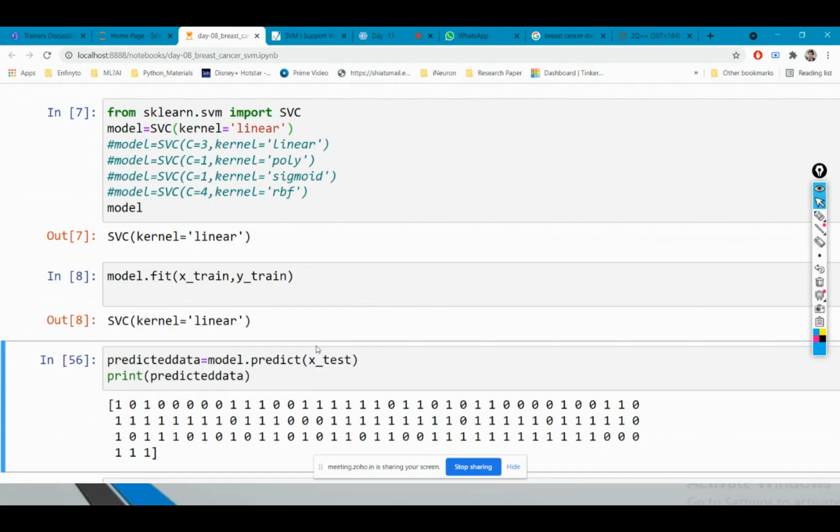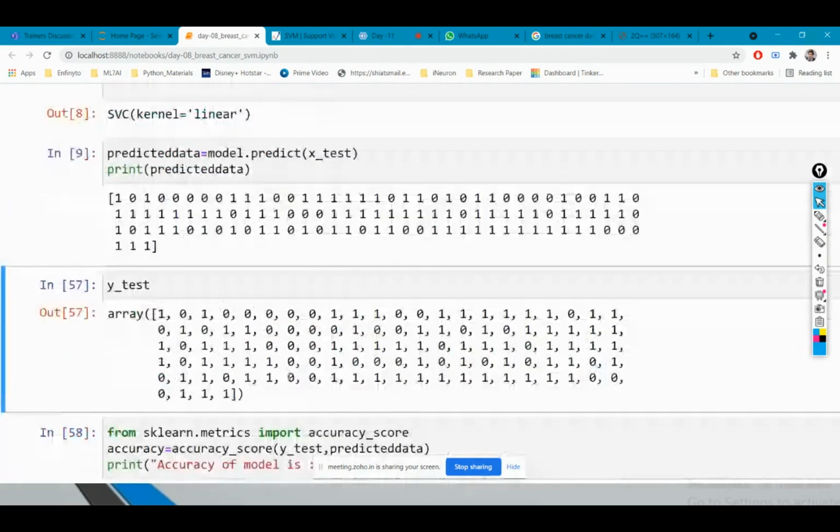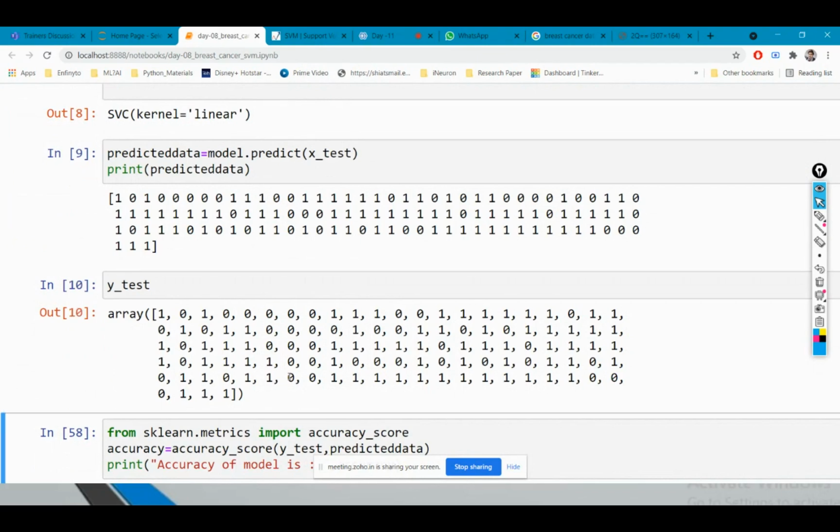Now once I have drawn a hyperplane, I will predict my x test. I will do that testing to see whether the hyperplane I am able to draw is good or not. I'm predicting my data set. So these are my predicted data, and these are my tested data, the test points, which are my actual results. And this is the result which I have got from my model.